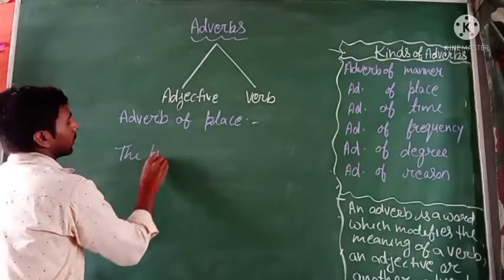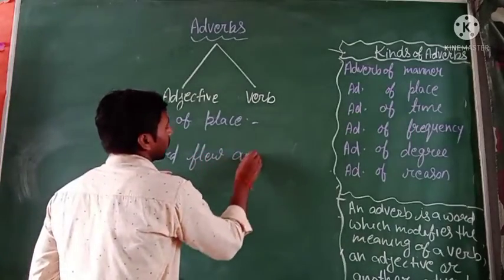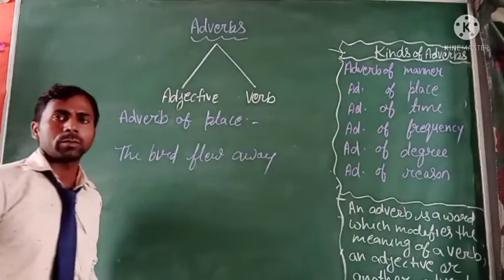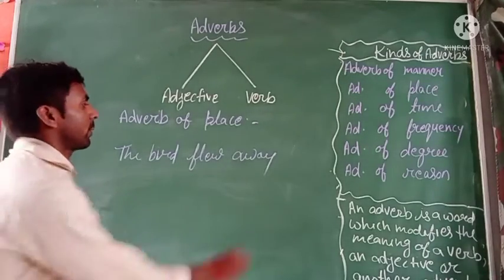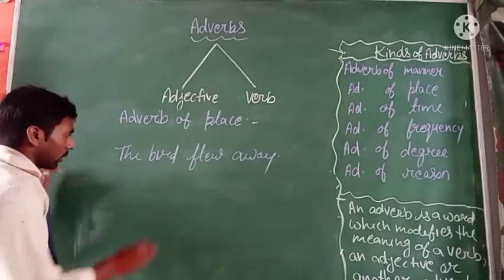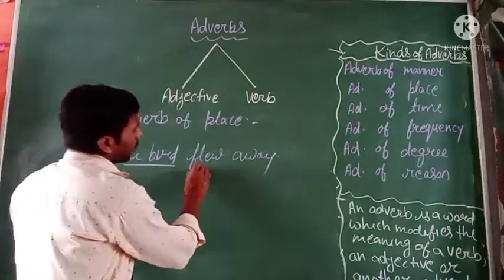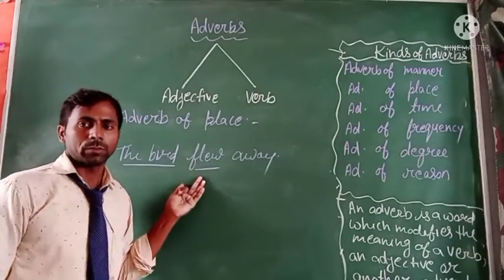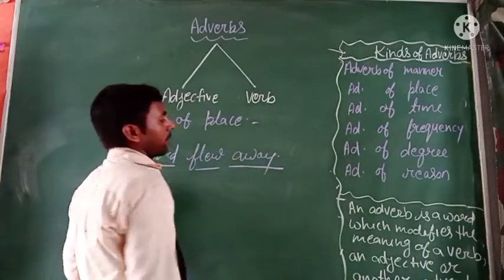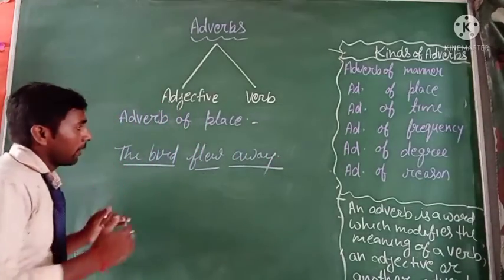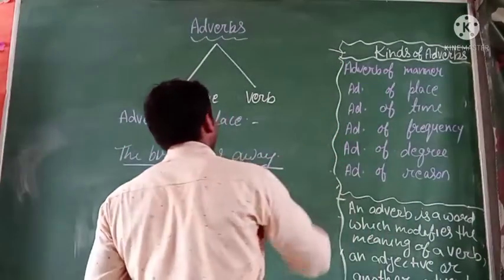The bird flew away. So in this sentence you have to find the subject, which is the noun part. Flew is the verb, the action word, and here is away. Away is an adverb. Then how can you identify what kind of adverb away is?